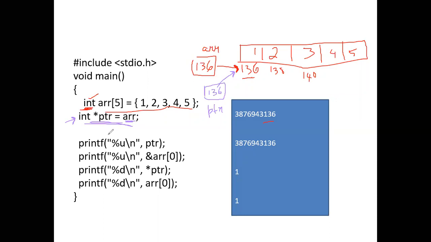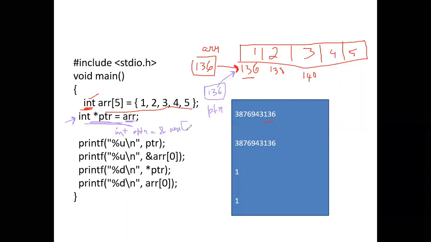There is one more way we can make the pointer point to the base address. We can also write it like this: int star ptr is equal to ampersand ARR of 0.